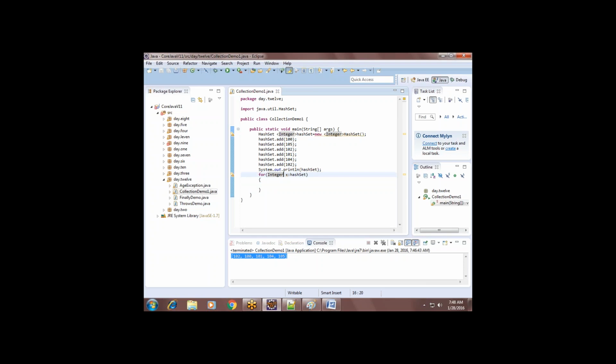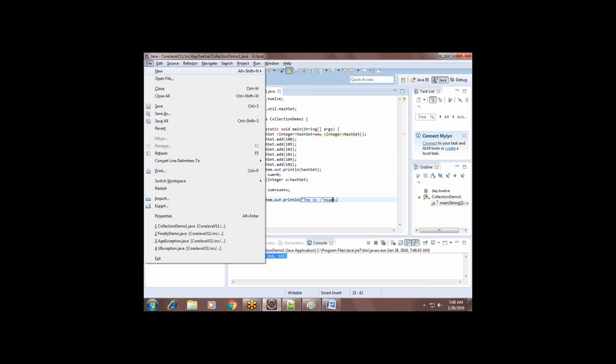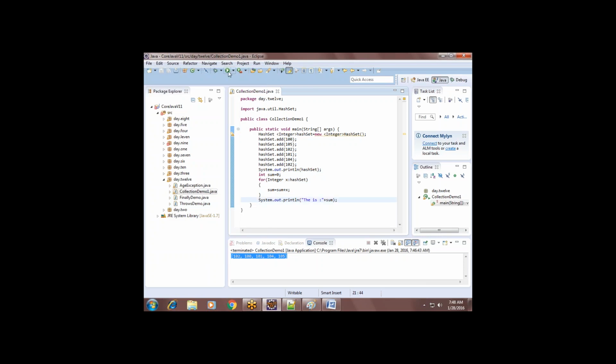And you declare one variable called sum equals to 0. Sum equals to sum plus x. Sum equals to sum plus x. Now print: sum is plus sum. 512. Okay? Done?